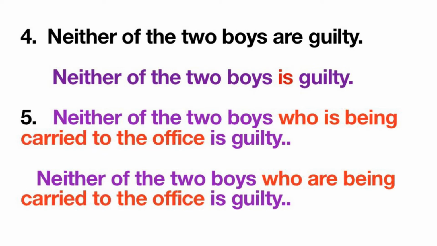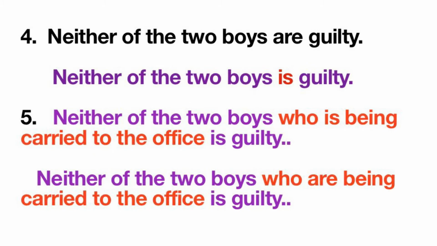Now come back to the sentence, neither of the two boys are guilty. Here neither of the two boys, this is the subject. This is a simple sentence and it means that there are two boys and out of these two no one is guilty. So are is wrong.